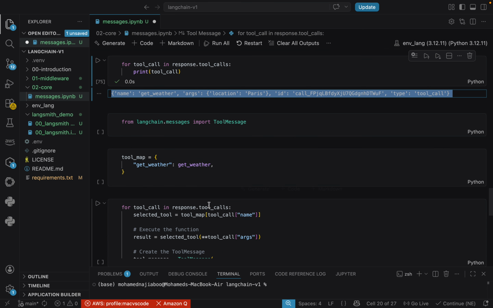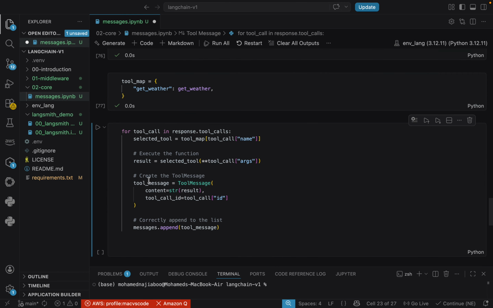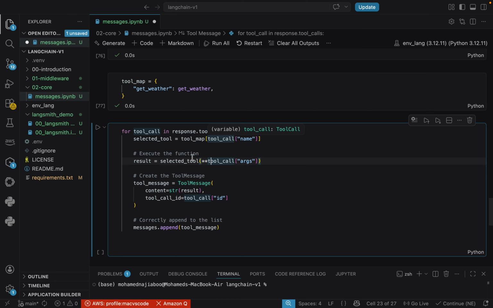So for that, I'm going to create a tool map, like get weather means we have to call this function. In this function, we are taking the information from the tool call.